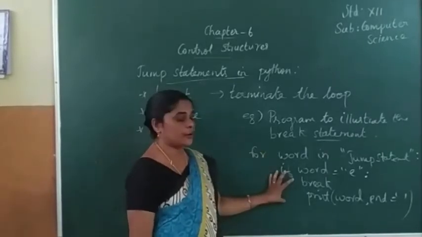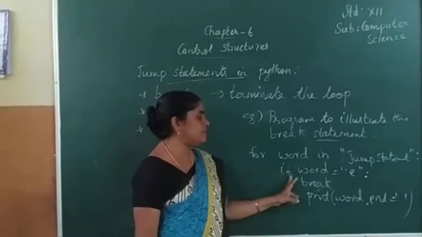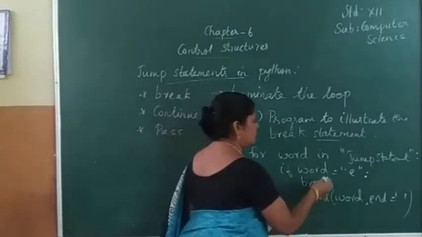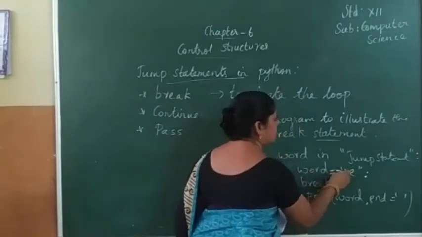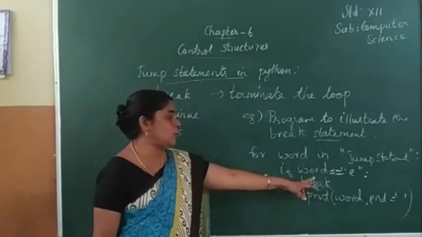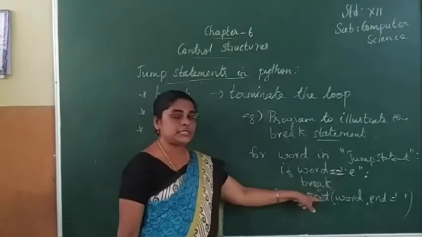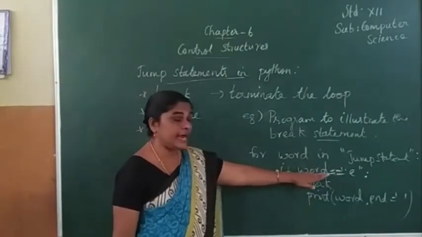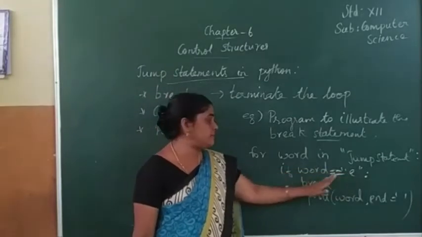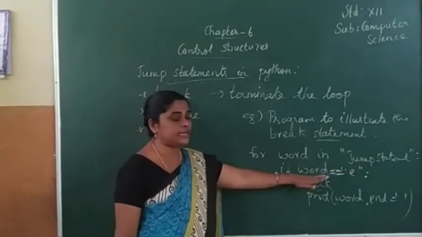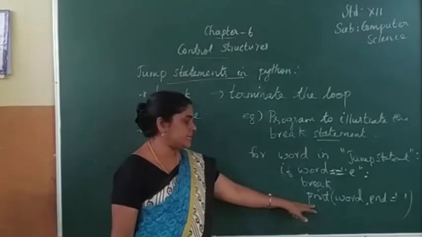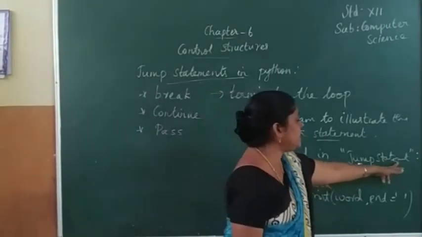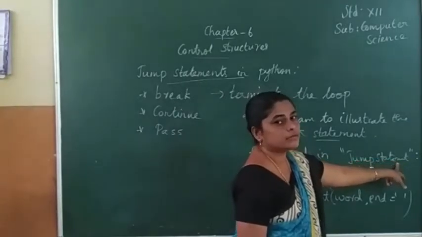This is the inner loop. Here I am checking one word: if word double equal to E, where double equal to is a comparative, relational operator. If word equals E, we break, and it goes to the next statement. Next, print word. So up to E it will stop.